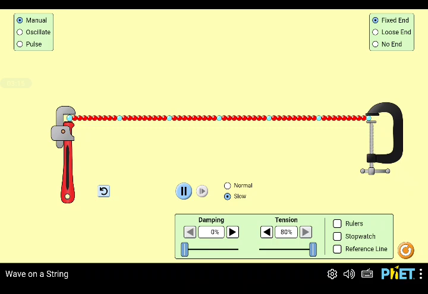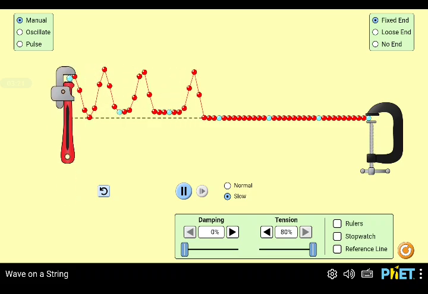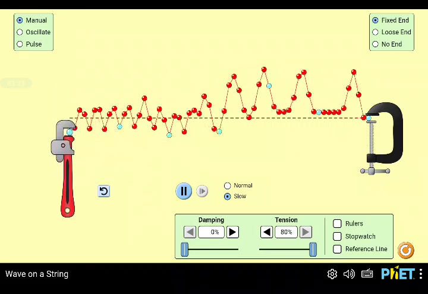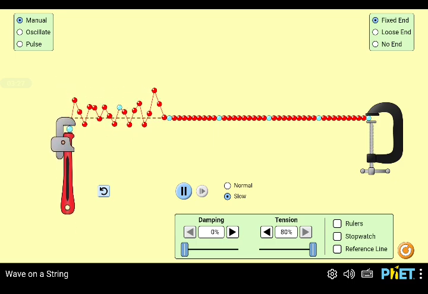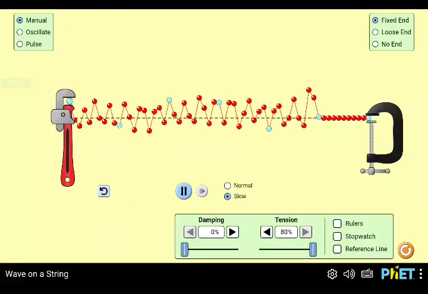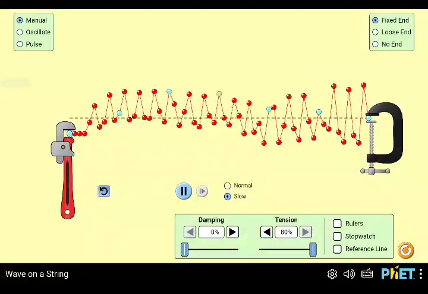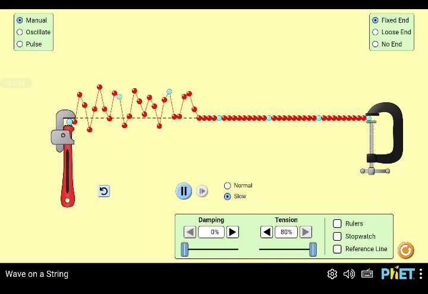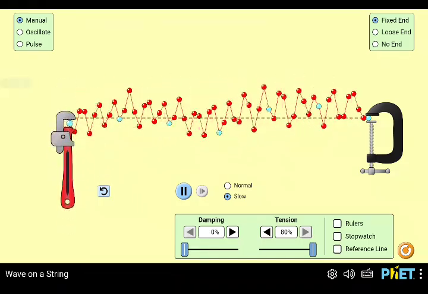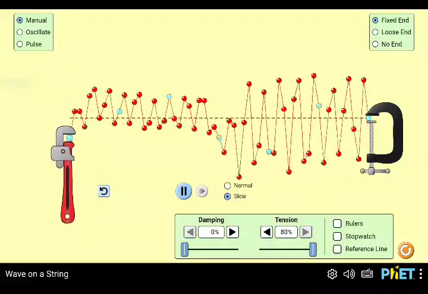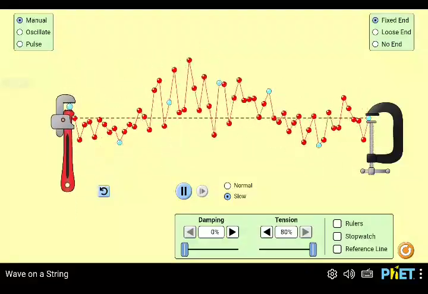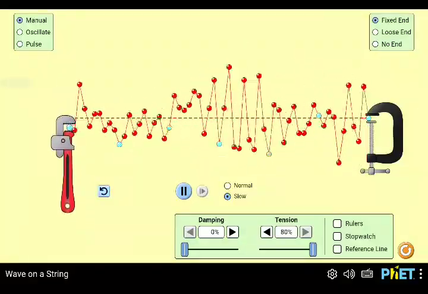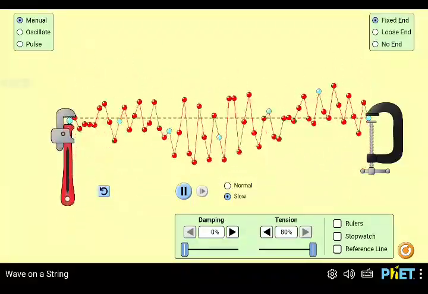It is clearer when I take a fixed end, so I am assuming a fixed boundary. If I create one pulse, second pulse, third pulse, fourth pulse, let me do it again. What is happening here is that the pulses will reflect back, and we will find a spatial pattern of wave. This is called a standing or stationary wave. What is so special about stationary waves is that there are a few particles which will not suffer any displacement, and a few particles which will suffer maximum displacement.